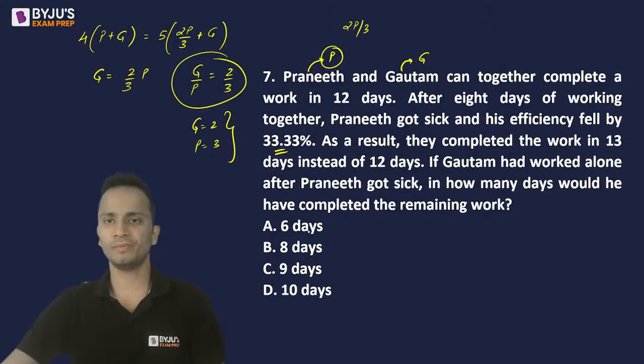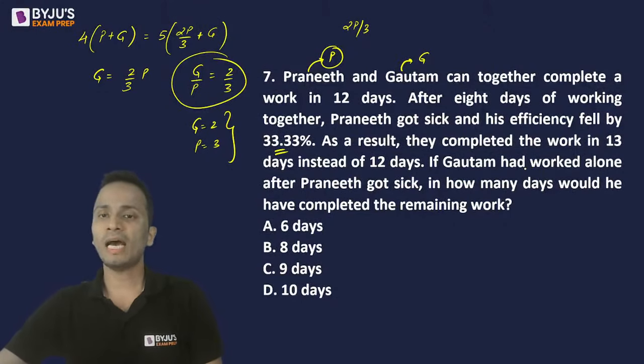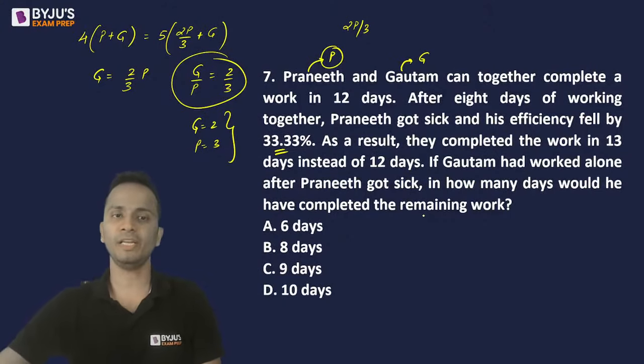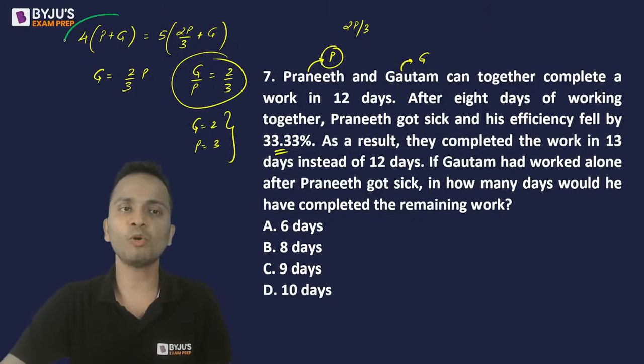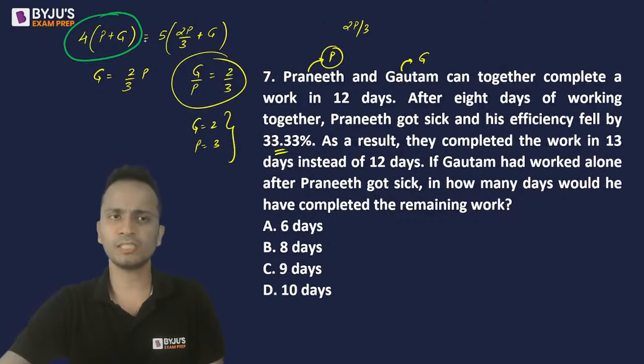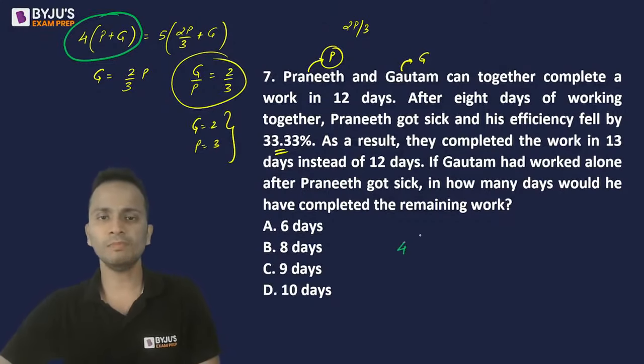Now what is our question? If Gautam had worked alone after Praneeth got sick, in how many days would he have completed the remaining work? So let's find out how much the work is. Okay. So the total work is 4 times P plus G. This is the total work. So 4 times P, the value can be assumed as 3 and G, it is 2.